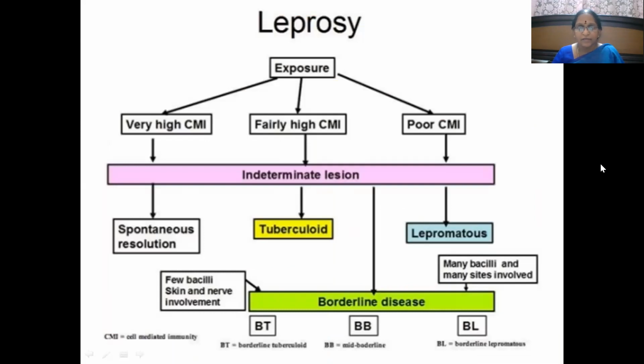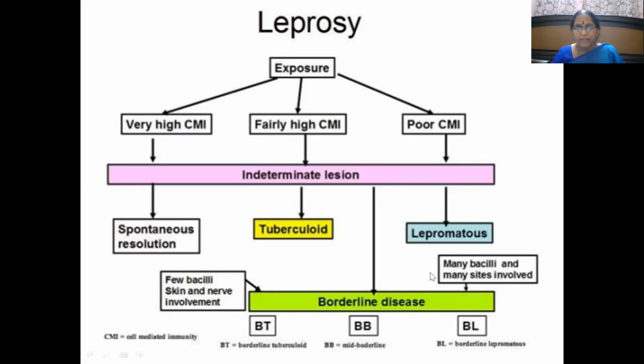So this is another flow chart, which shows what happens depending on exposure. Poor CMI leads to lepromatous leprosy. High CMI can lead to spontaneous resolution, and if it is fairly high CMI, tuberculoid leprosy. In between lies the indeterminate variety of leprosy, which we have already discussed under the Indian classification.